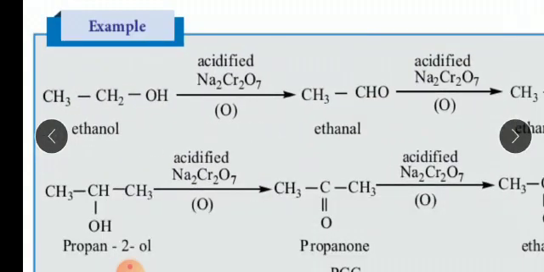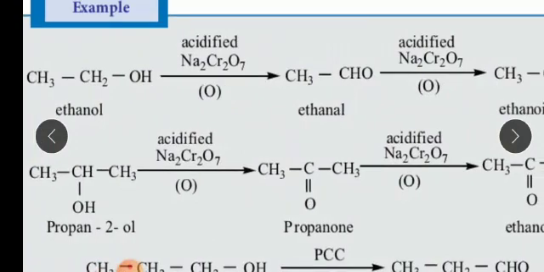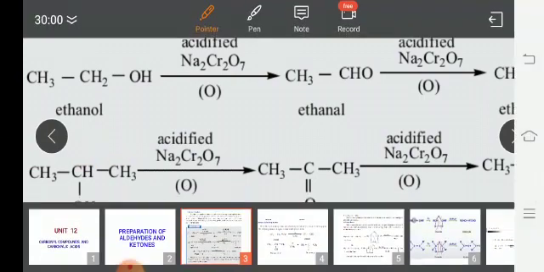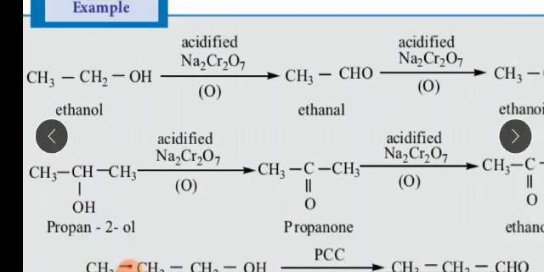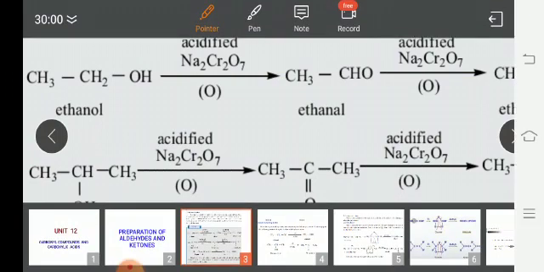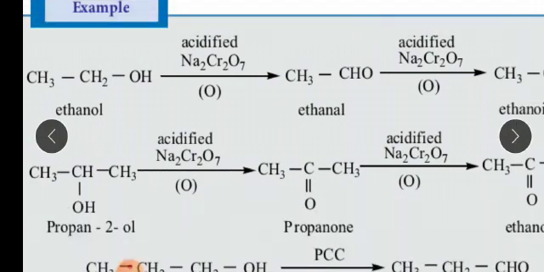Next, secondary alcohol. For example, we are taking propan-2-ol. This is 1, this is 2, this is 3. So in the secondary position carbon, the OH group is present. Propan-2-ol undergoing oxidation gives a ketone compound. Similarly here also oxidation takes place. Here one hydrogen and another hydrogen, these two hydrogens are removed and ketone is formed. The compound name is propanone.